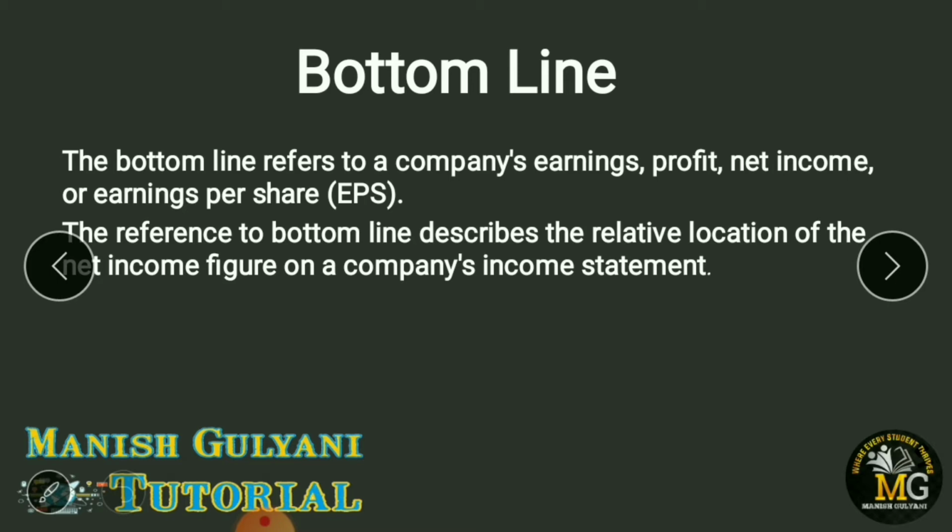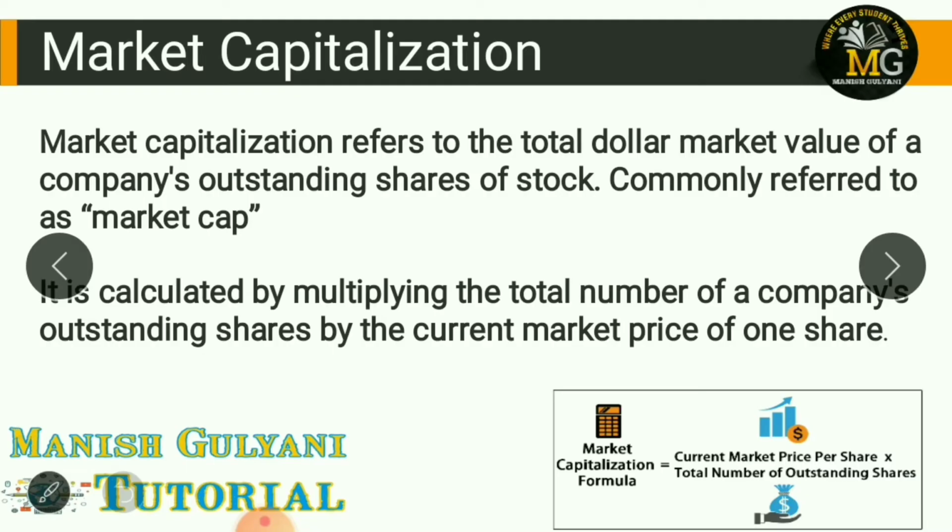I will definitely reply. Second term, market capitalization. Now, what is market capitalization? Market capitalization simply means the aggregate valuation of the company. It is the sum total value of the company based on its current share price, whatever share price is prevailing in the market at that time. So market capitalization is the aggregate valuation of the company based on its current share price and total number of outstanding stocks. Outstanding stock means outstanding shares.